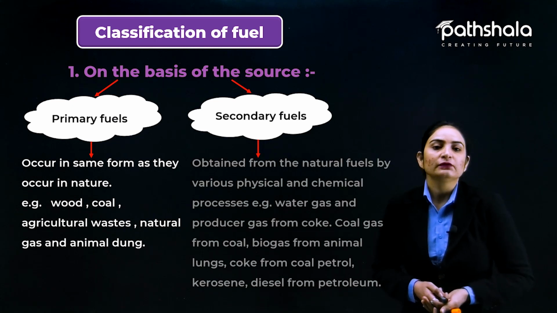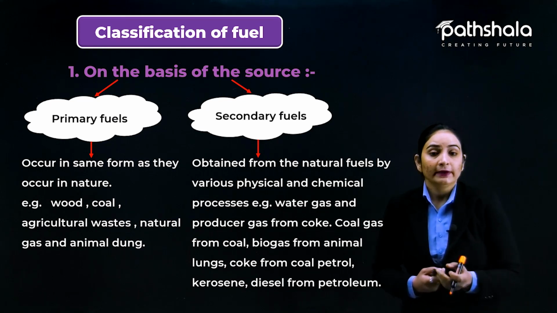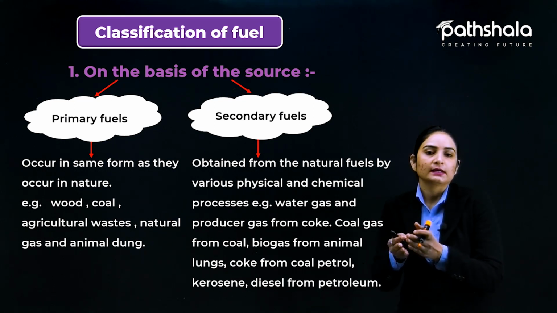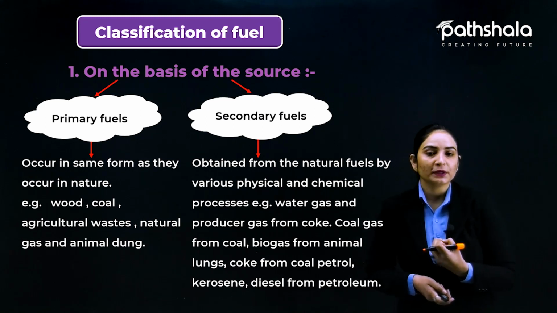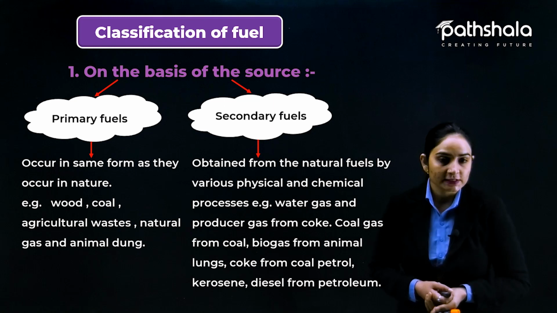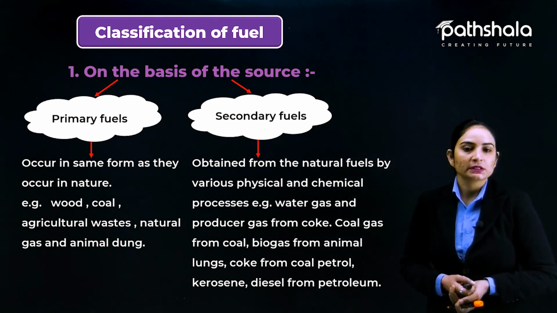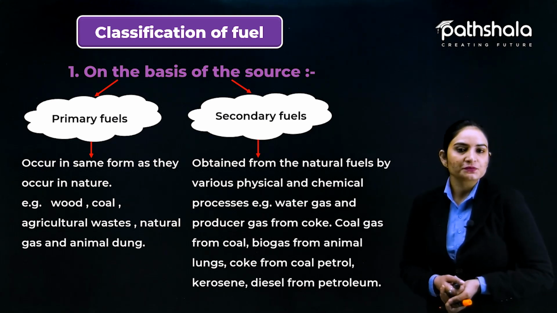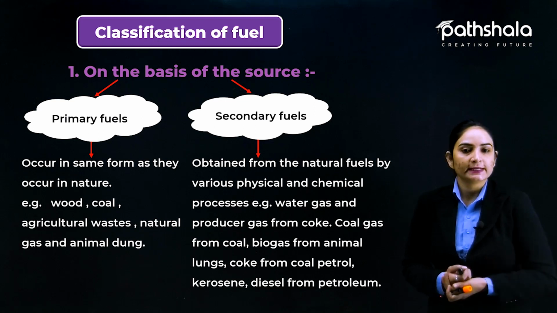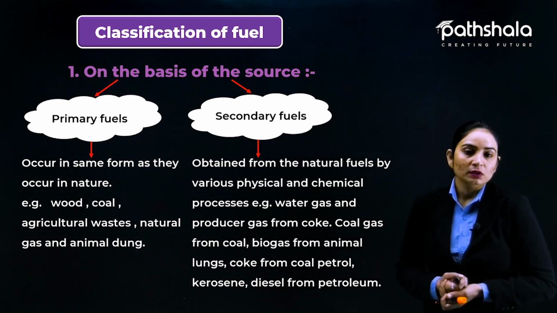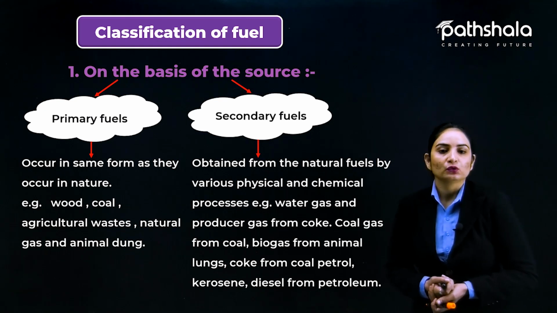Secondary fuels are obtained from the natural fuels. When primary fuels are further modified, then we are getting secondary fuels, obtained from the natural fuels by various physical and chemical processes. For example, water gas and producer gas from coke. Water gas is produced from coke, and certain physical and chemical processes are added for making that water gas. Then coal gas from coal, biogas from animal dung, and coke from coal.